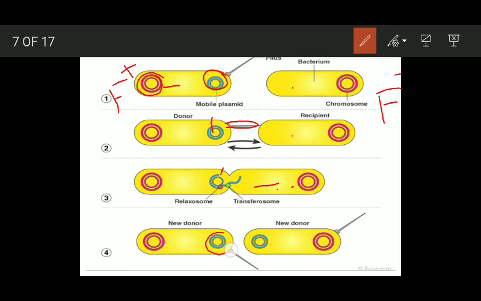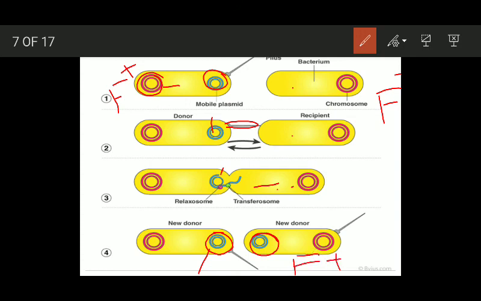So at the end you will see this cell contains a double stranded plasmid, and once the single stranded plasmid reaches the recipient cell, its replication happens here too. It forms a double stranded circular plasmid, or you can say it contains a full F factor.